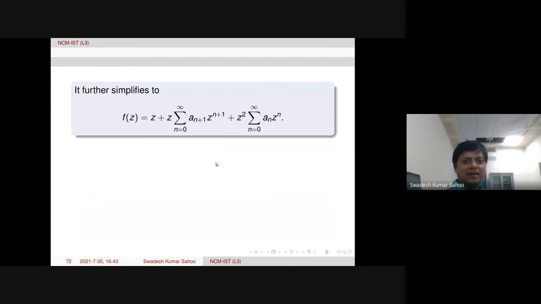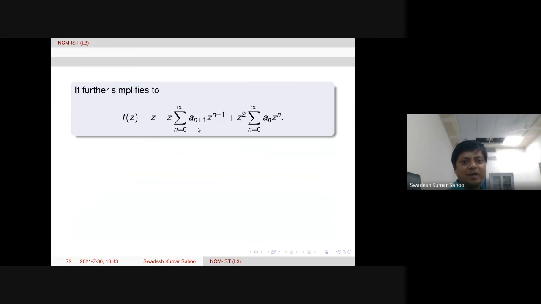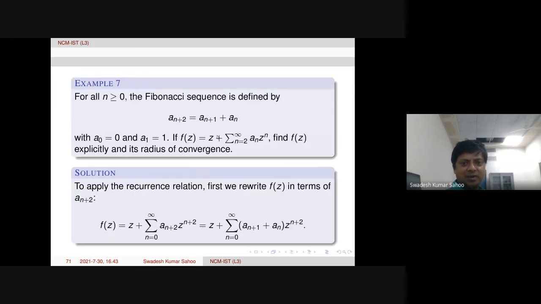If we write it like this, z plus z times summation, n equal to 0 to infinity, a_{n+1} z power n plus 1, then the last factor is z square, we take common, a_n z power n is coming. Because here n plus 2 was there, so z square we take outside, a_n z power n, and here take z outside, so z power n plus 1 will be there in the middle factor, this one.